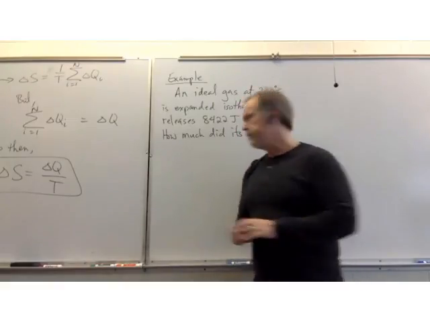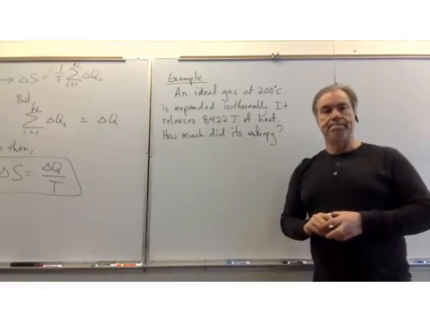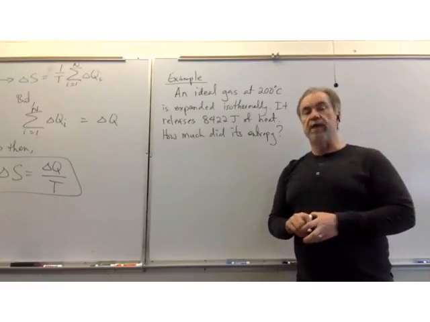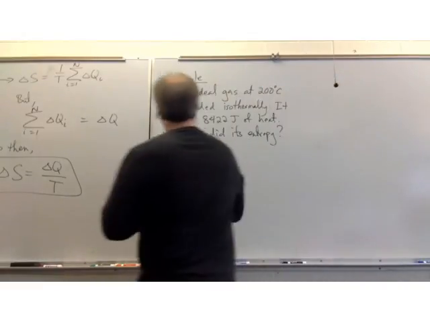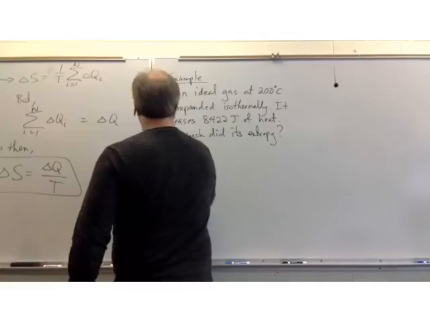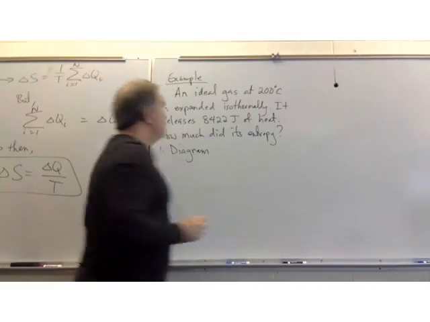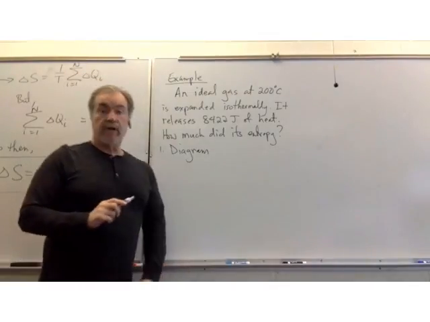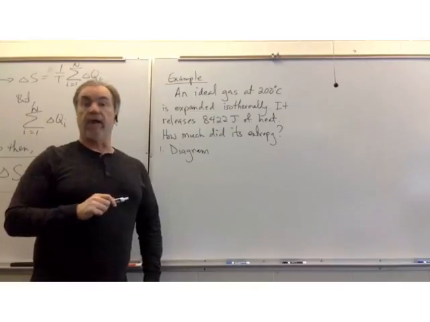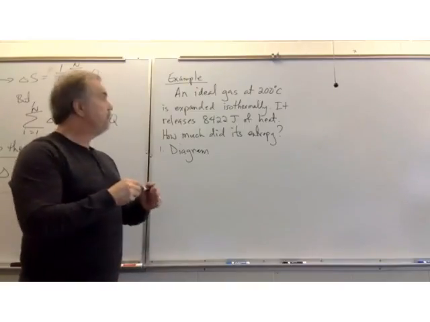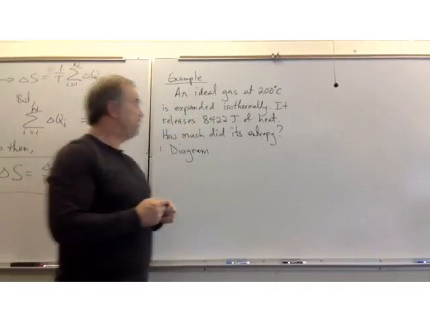But let's walk through this a bit carefully, because, as I suggest, there's going to be some new thermodynamics appearing in all this. You've already seen some words in there. Okay, to start off with, step one, let's draw a diagram. All right, so I have an ideal gas. Maybe you know what an ideal gas is, maybe you don't. I will explain it here in a moment. At least I'll give you the overview of what an ideal gas is. But let's not worry about the adjective. It's a gas. I have a container of gas, and it's at some temperature.